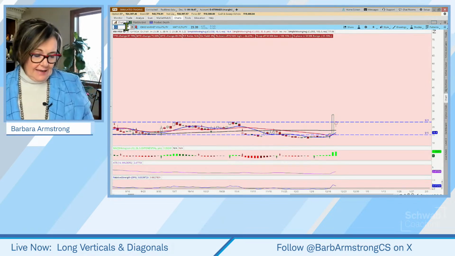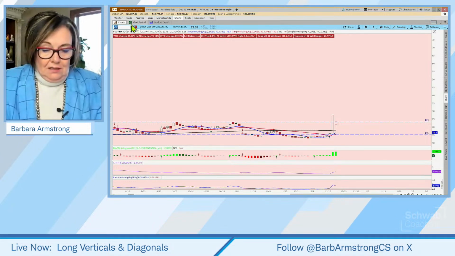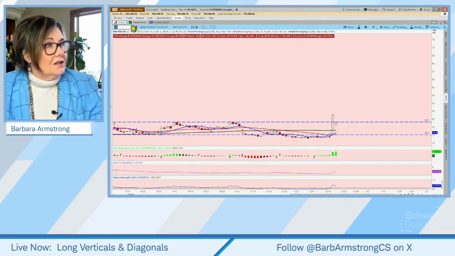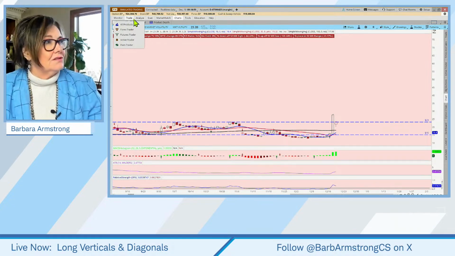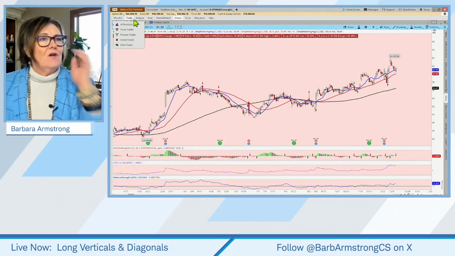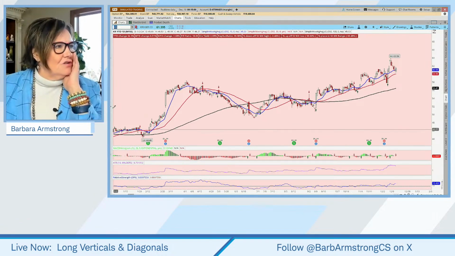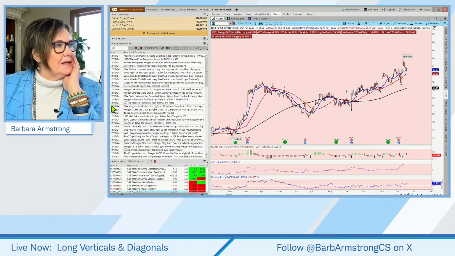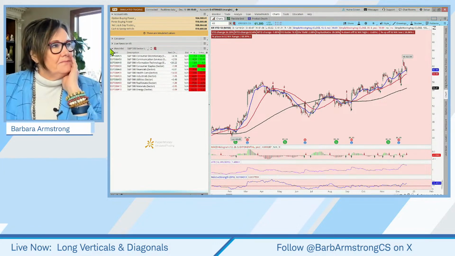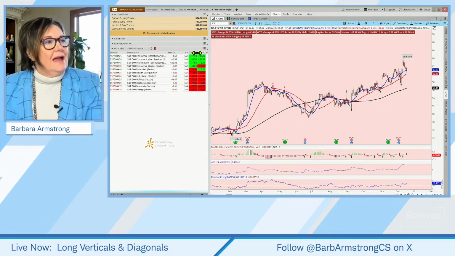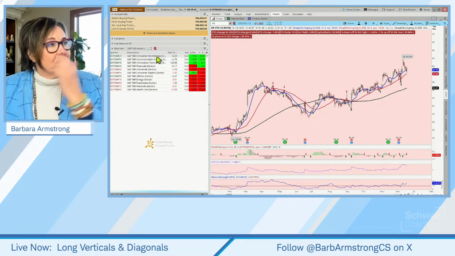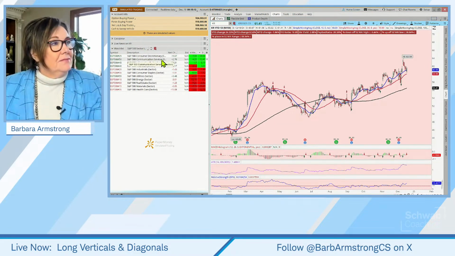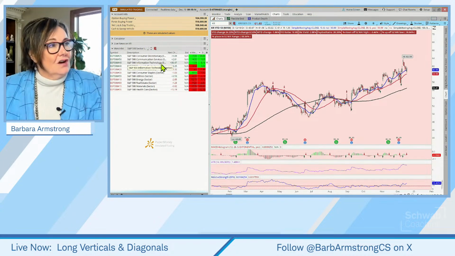Okay, so let's look at our first opportunity. Where will we start? Let's start with Kroger. Now, why might we start with a stock like Kroger? Well, this is kind of interesting because if we look at the sectors over the last 3 months, who's been leading the pack? Consumer discretionary, communication services, and technology. That's not a big surprise.